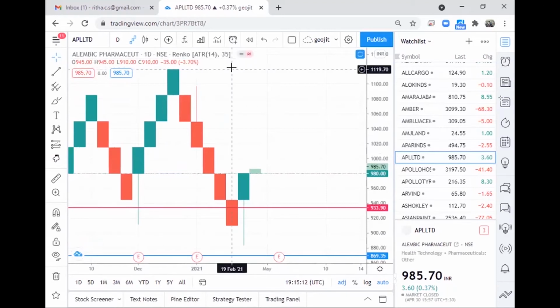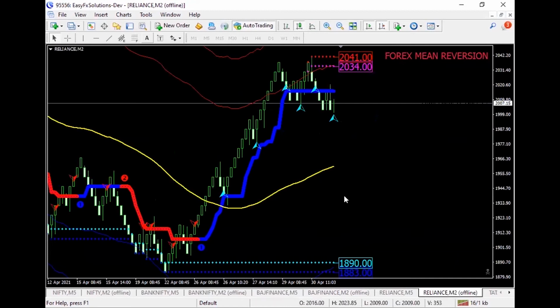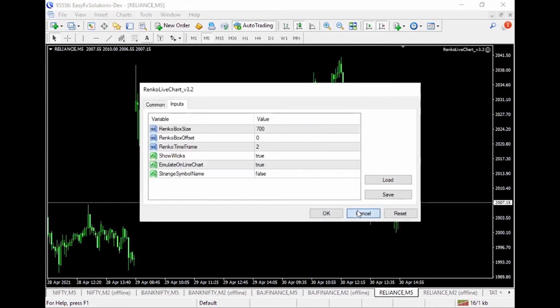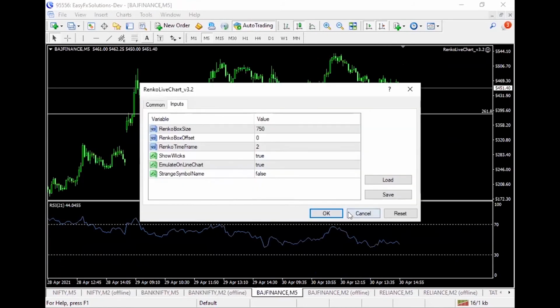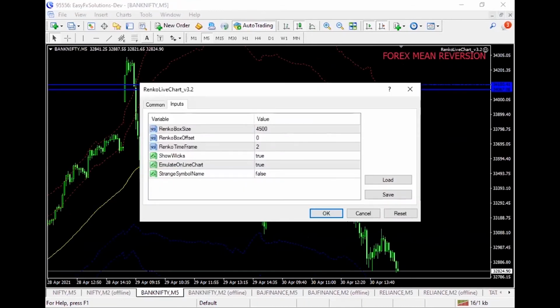Whenever we construct the Renko bricks, we can use the same ATR value to identify the brick size, and that can be made traditional. So for each and every script, the brick size changes. For Reliance, it is 700. For Bajaj Finance, it is 750. For Bank Nifty, it is 4,500.